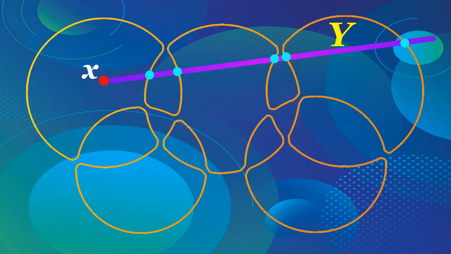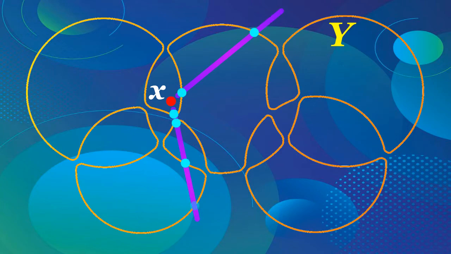In the same way, we can prove that if X is inside an even number of circles, then our ray will intersect our curve at an even number of points.